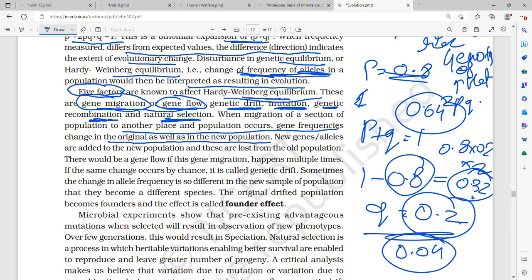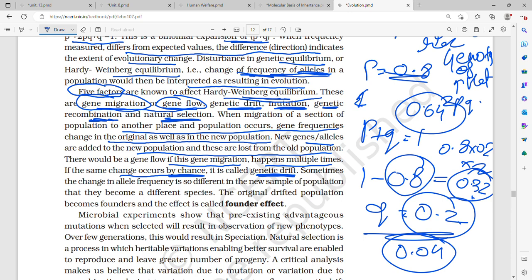That is, originally also the genes will change and different genes will come into the new population. New genes and alleles are added to the new population and they are lost from the old population. So there would be a gene flow if this gene migration happens multiple times. And if the same change occurs by chance, that is, by chance migration happened and this change happened multiple times, then it is called genetic drift.